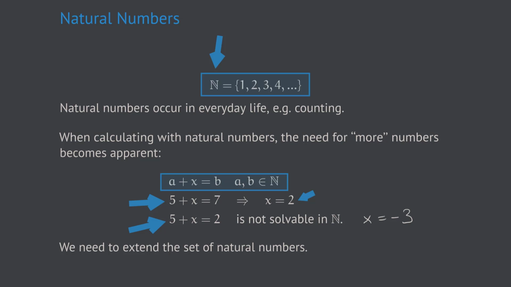However, the number negative 3 is not a natural number because it has a minus sign. That means it is not contained in the set of natural numbers. So already that very simple equation gives us a problem regarding the number system of natural numbers. And one solution to that is to extend the set of natural numbers to more numbers.